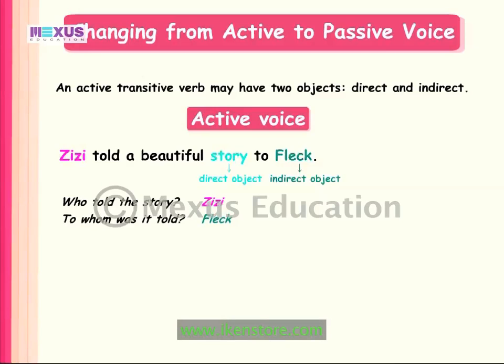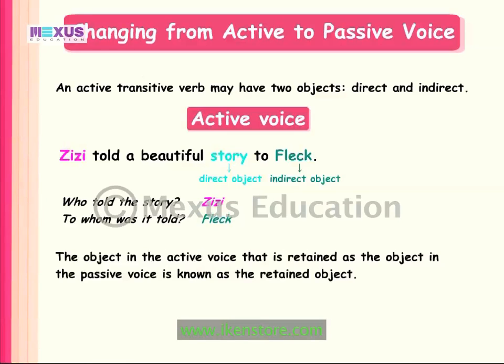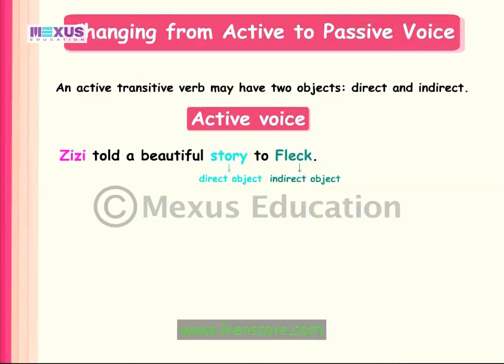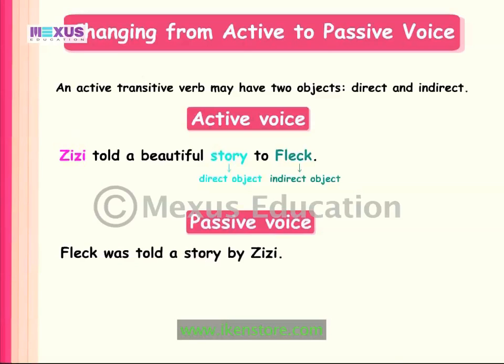While changing this sentence to passive voice, any one of the objects can be made the subject of the passive verb. The other object that may be retained as the object of the passive verb is known as the retained object. So we can write the sentence in two ways in the passive voice. Fleck was told a story by Zizi. A story was told to Fleck by Zizi.